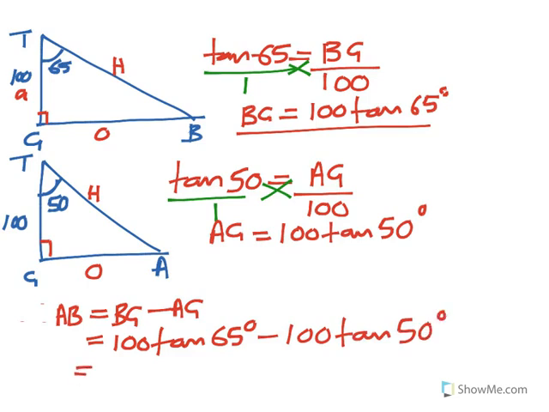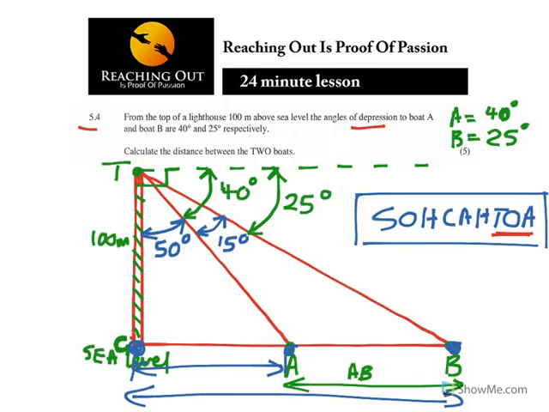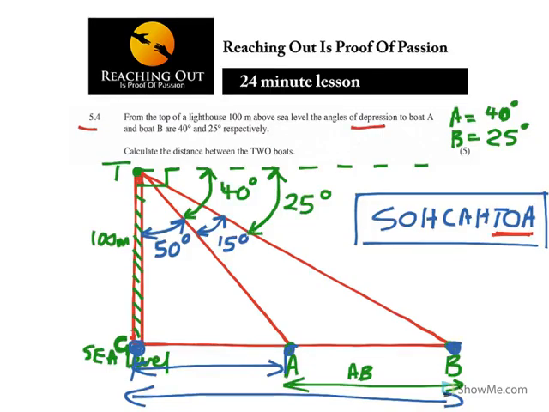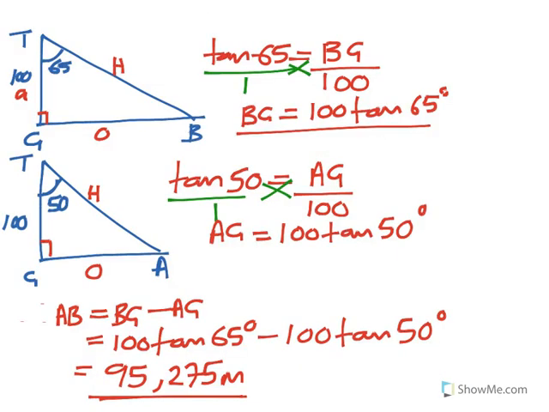And what you get as the answer is 95.275 meters. Remember the distance they've given us is in meters. So that is the distance between the two poles. The question is calculate the distance between the two poles.